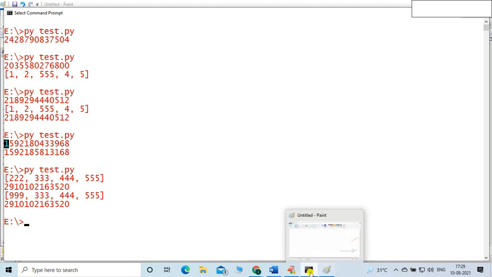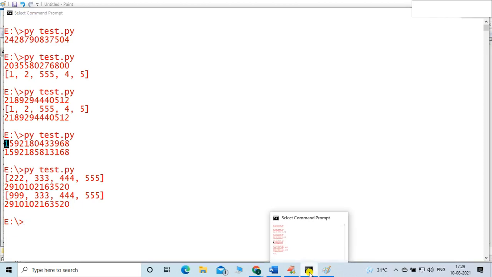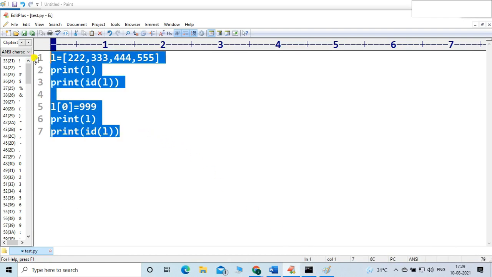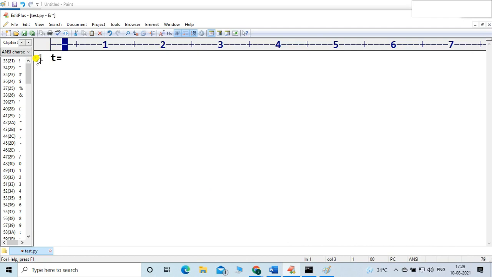Let me check the tuple, friends. I think it is also immutable. We can't change the value of a tuple once we define it. Is it possible to assign any value to the tuple?